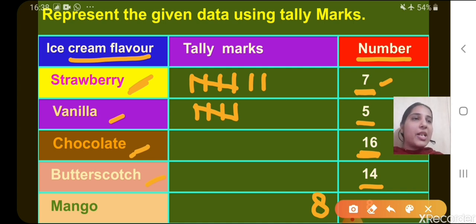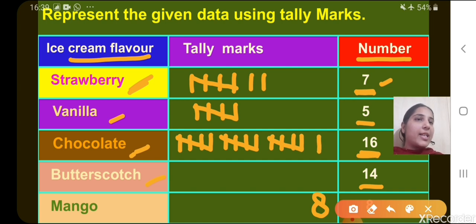So how will we represent it? 1, 2, 3, 4, 5. Now 6, 7, 8, 9, 10. Okay. Now how many more do we have to count? 6 more. 10. Now 11, 12, 13, 14, 15. And one more, 16. Got it, children?